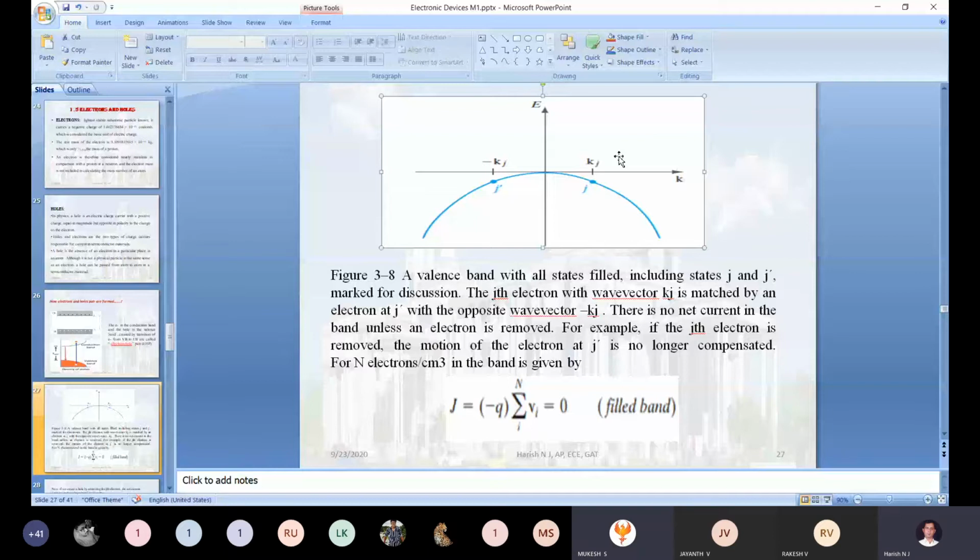In the valency band, the electron. Hello, can you hear me? Can you hear me?